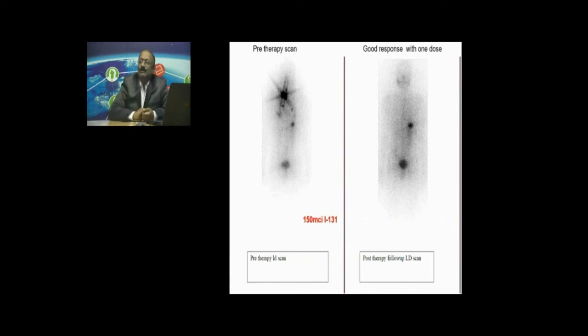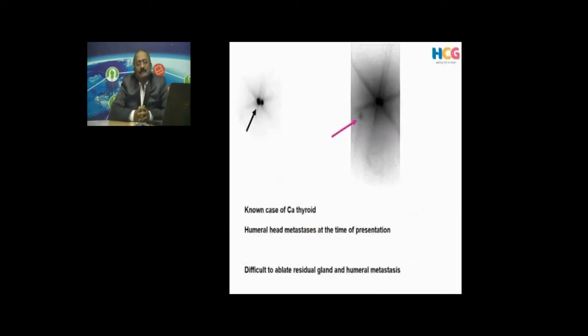The two foci that you are seeing are the uptake in the stomach and one in the bladder. It is not a tumor. So here we have achieved our goal. So these patients, even though they have a metastasis, can survive for long. But it is easier said than done.